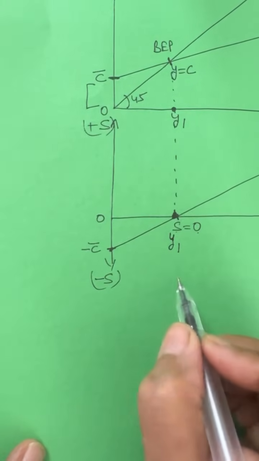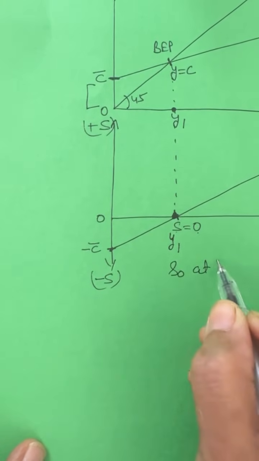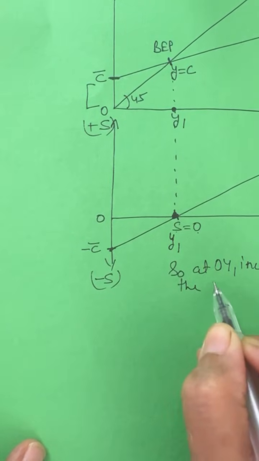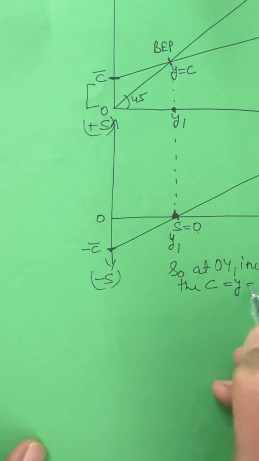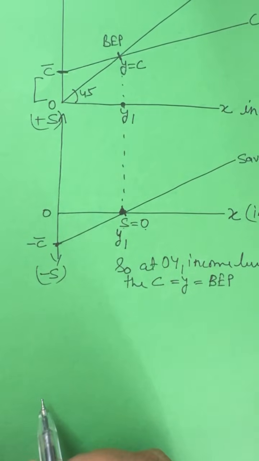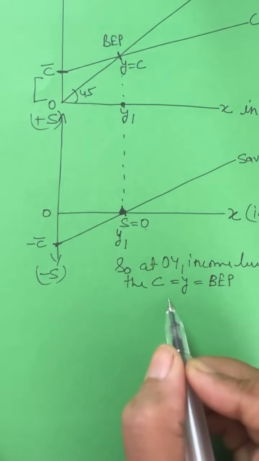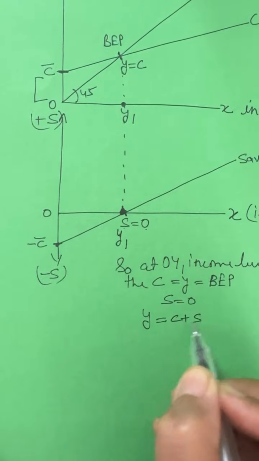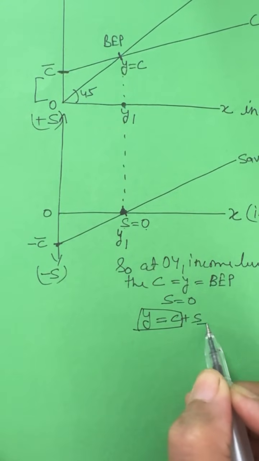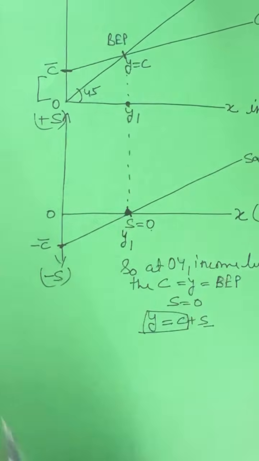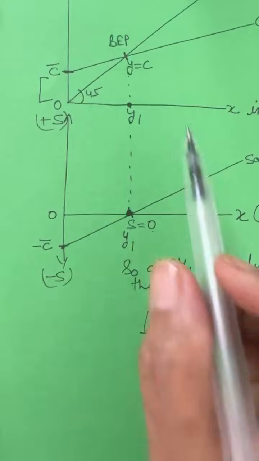Okay. So at the OY1 income level, consumption is equal to income, which is called break even point. This is called break even point. And at this break even point, saving would be 0. Why? Because we all are aware that Y is equal to C plus S. When Y is equal to C, then S will automatically become 0. Yes. So this is how we can draw the saving curve with the help of consumption curve.